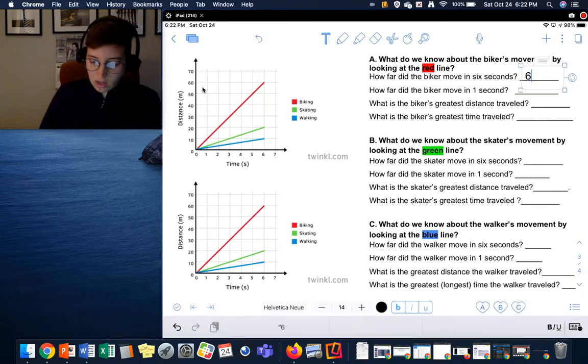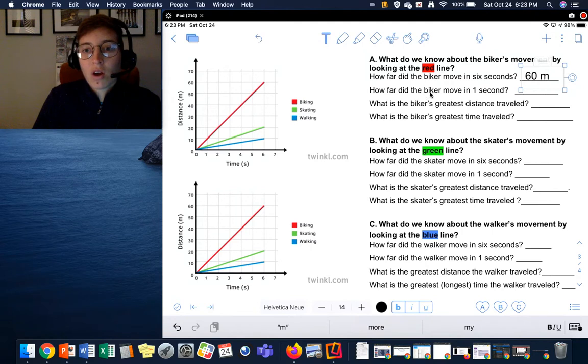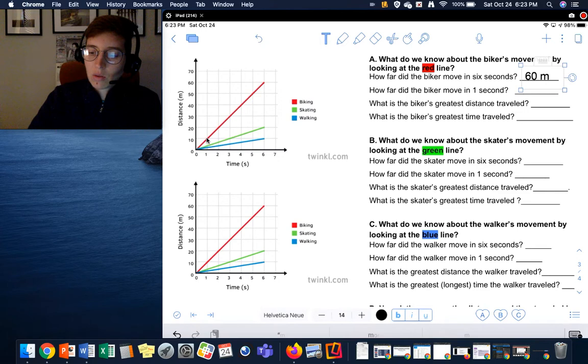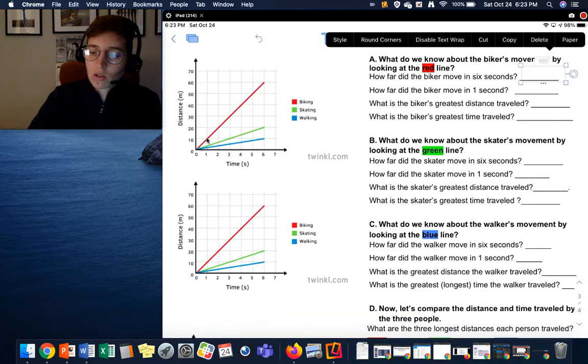So we can say 60 and then m for meters. How far did the biker move in 1 second? So we look at our 1 second spot. We trace it until we hit the red line, and we see that the biker moved 10 meters.